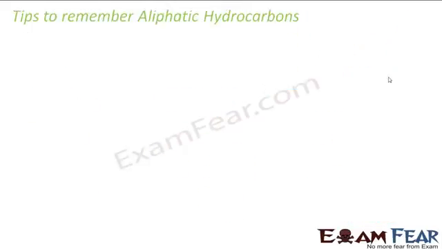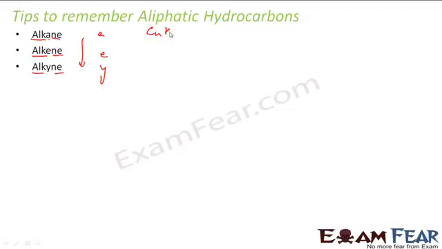Correct? And now there is a memory tip to remember these aliphatic hydrocarbons. I have alkane, alkene, alkyne. If you see, the first 3 letters are all the same, so you can ignore them. And then it's A, E, Y alphabetically. This is A, this is E, this is Y. The last 2 letters are also the same, but the only thing that differs is A, E, Y. That means alkane comes first, alkene comes second, alkyne comes next, right?